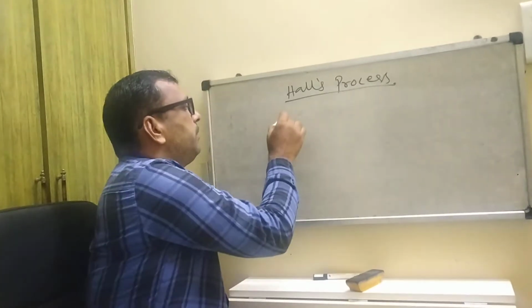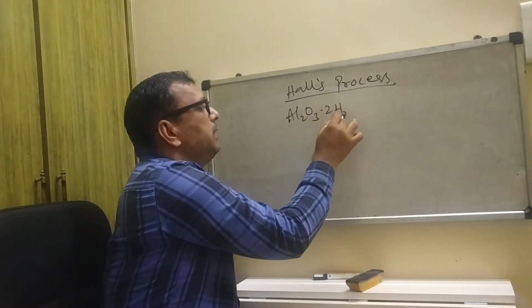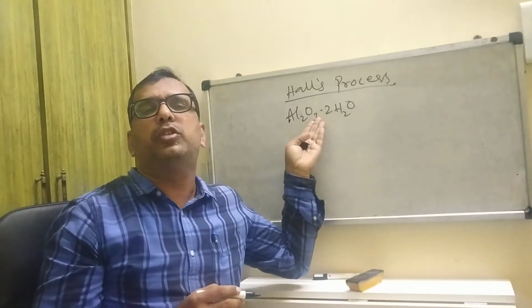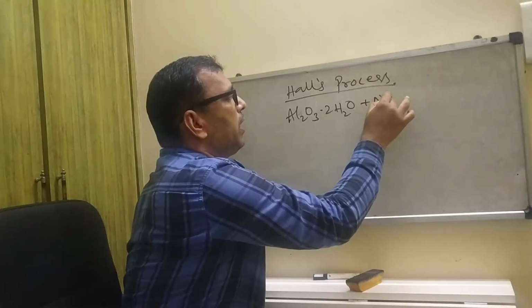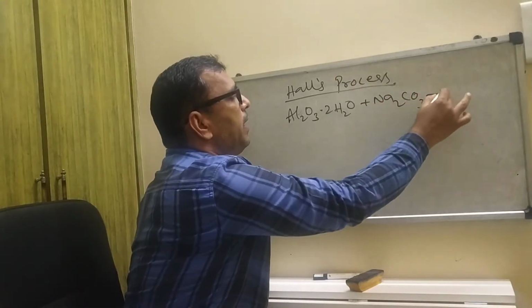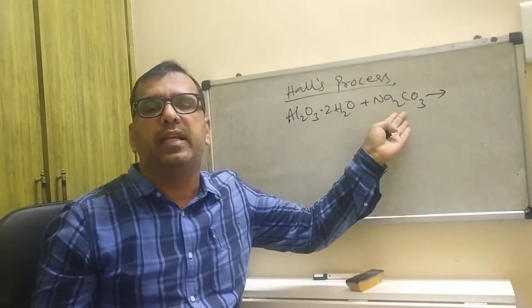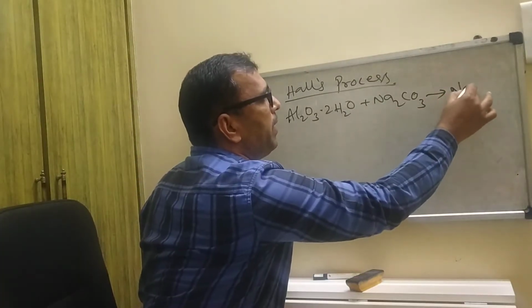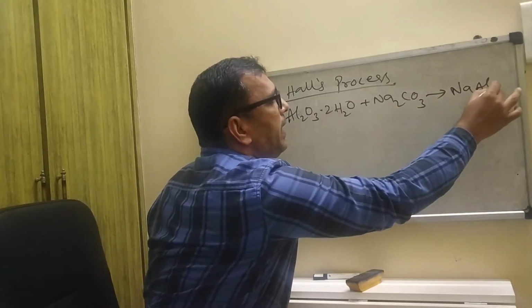First, bauxite. In the previous process we used sodium hydroxide, but in this process we are using sodium carbonate. So the same sodium aluminate is formed.